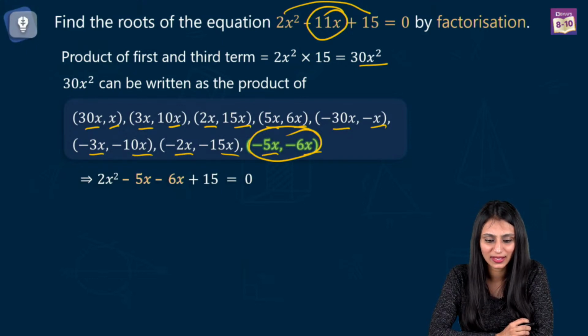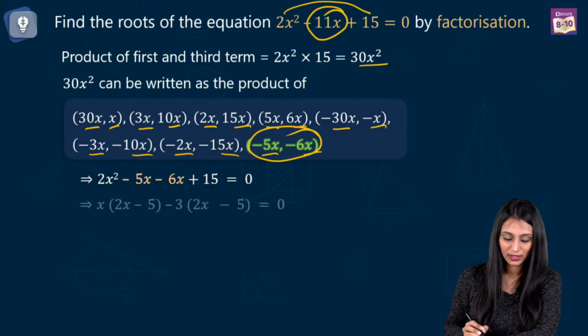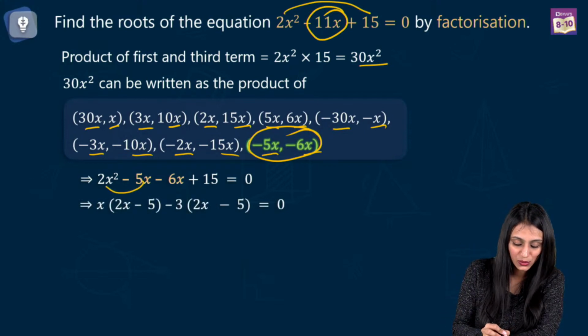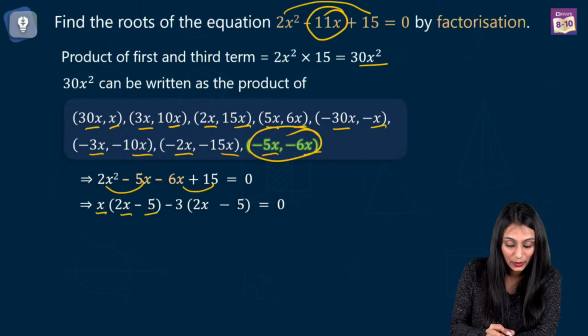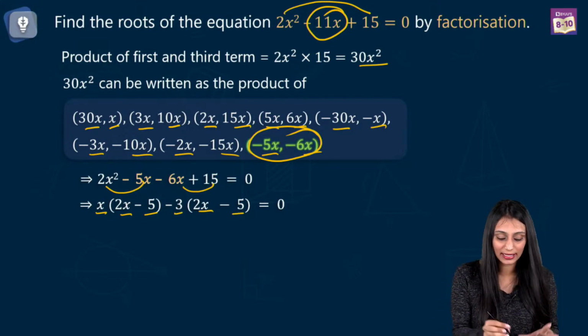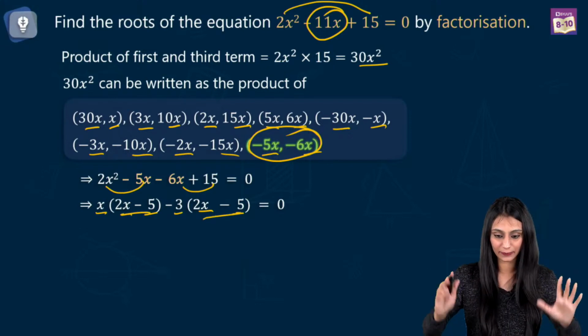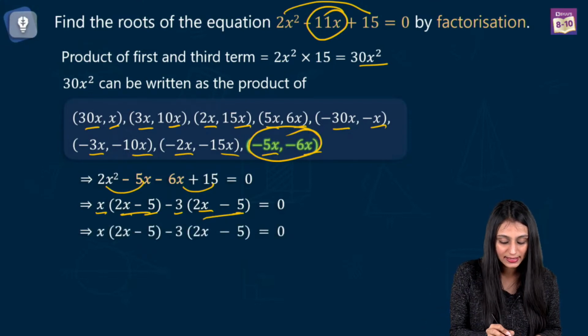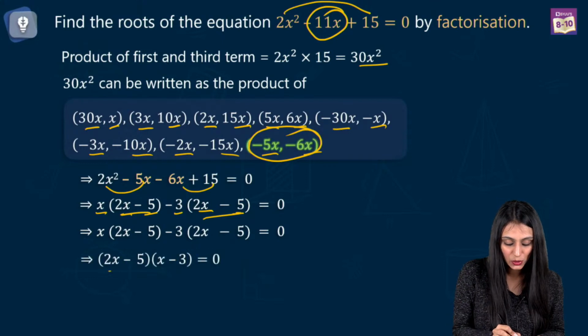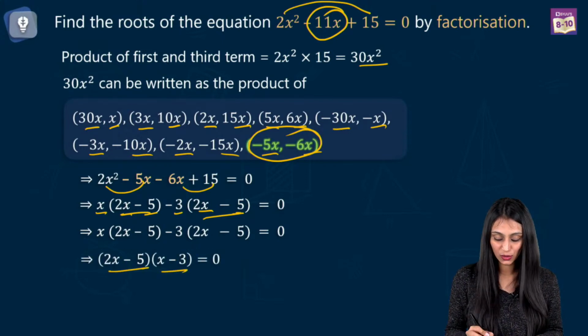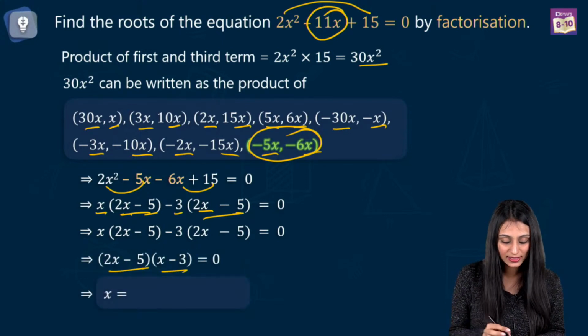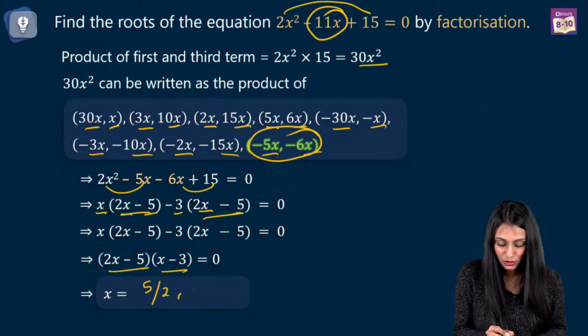Alright, so now I have to take common from the first two terms and these terms. So we have x and we have 2x minus 5 inside. We take minus 3 common from here. We have 2x minus 5 inside. When both the brackets are same, that means we are going correct. So we can write this as 2x minus 5, x minus 3 equals to 0. So from here, the value of x is going to be what? That's 5 by 2 and 3.